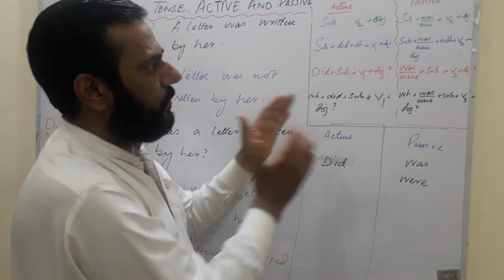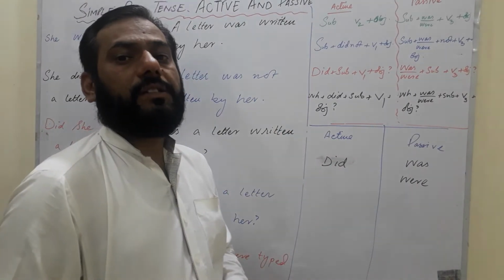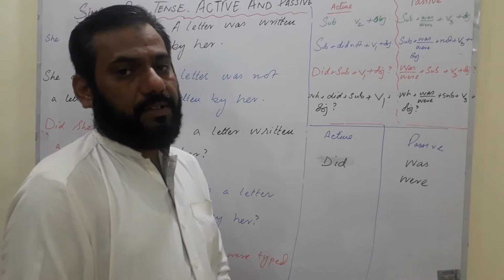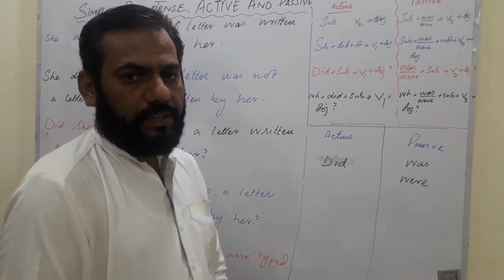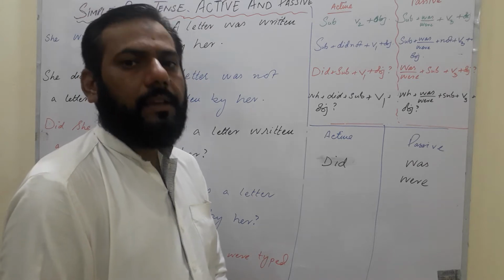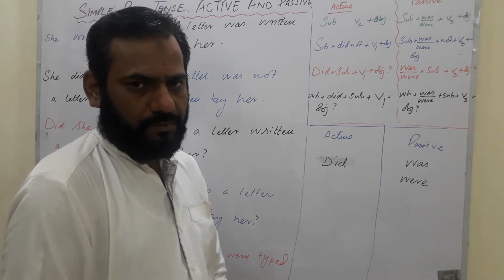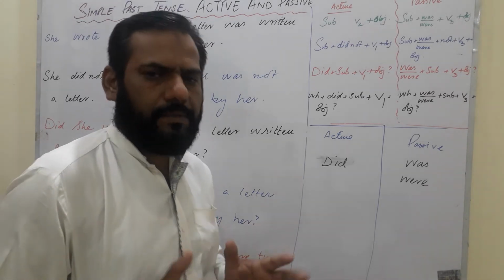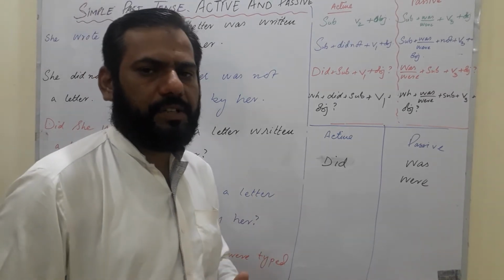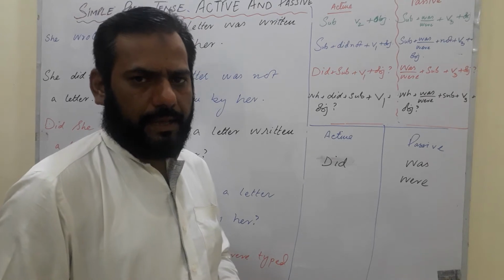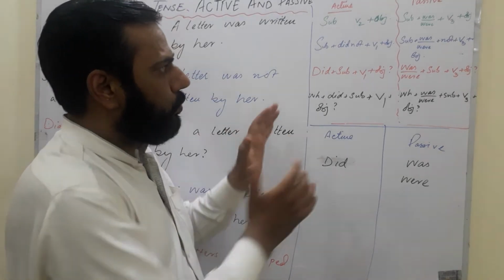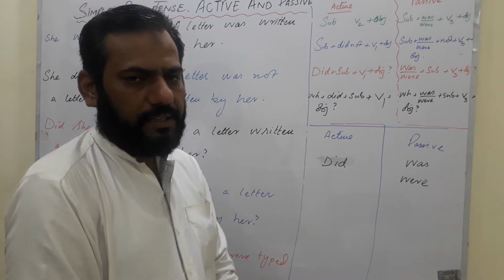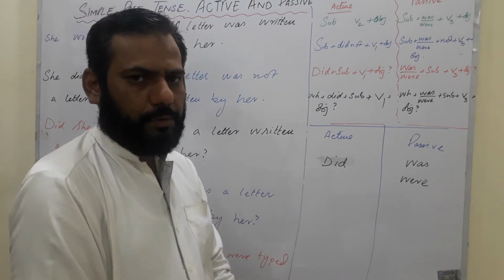So these are the four main structures of active and passive that a student must keep in mind if they are working sincerely in the active passive section. Without it, you can do it to some extent at a specific time, but after some period you will forget it. If you follow these steps, I hope you will never forget it, and these things will stay with you whenever you are alive.